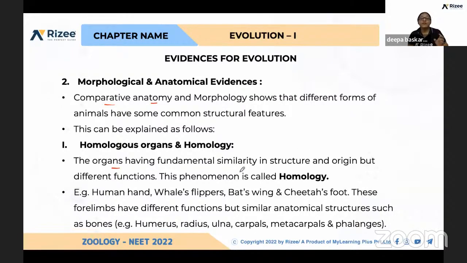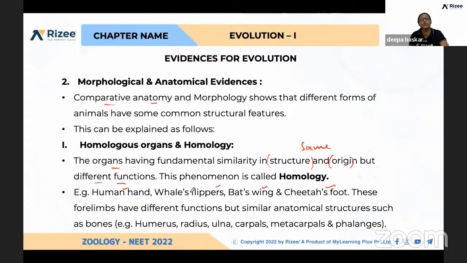Yeah, so the organs having fundamental similarity in the structure and origin, but they have different functions. Okay, so origin and structure same, but function differs. So this is called homology. For example, human hand, whale's flippers, bat's wing, cheetah's foot. Okay, so here they have different functions.